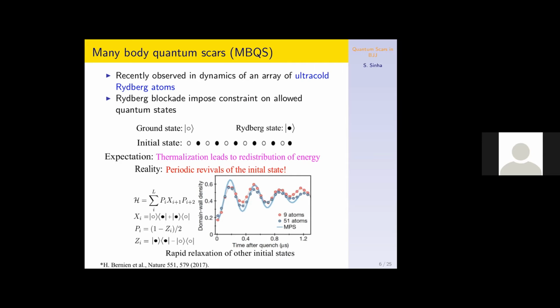It ultimately shows some sort of oscillatory or revival phenomenon, and it does not thermalize, unlike other states in this strongly interacting system. Many other states also thermalize, except a few. And this is clearly violating ergodic evolution.